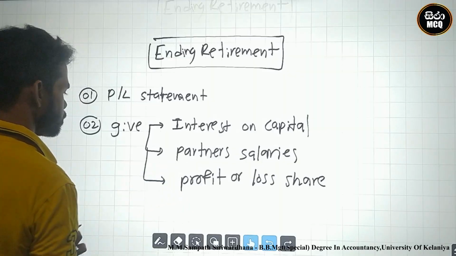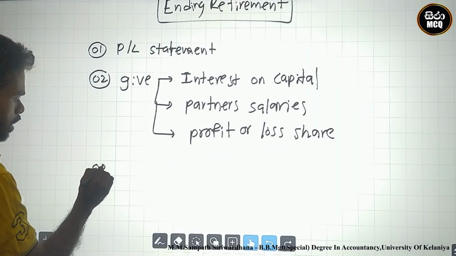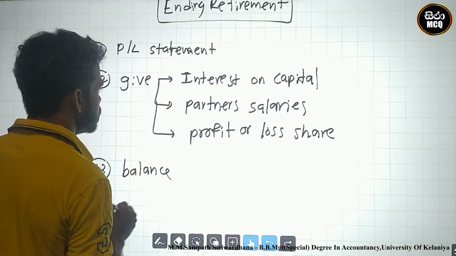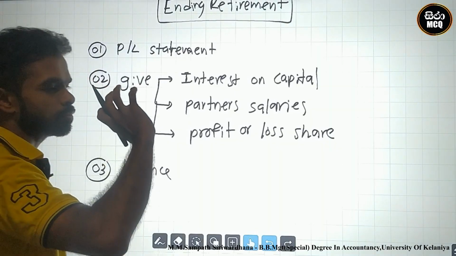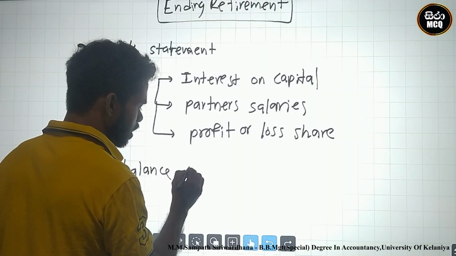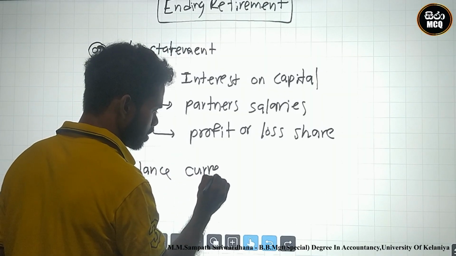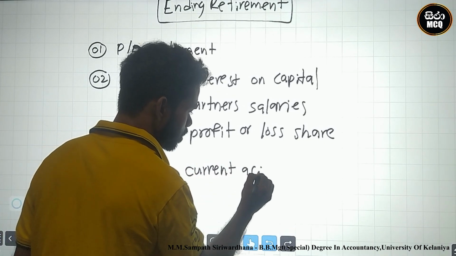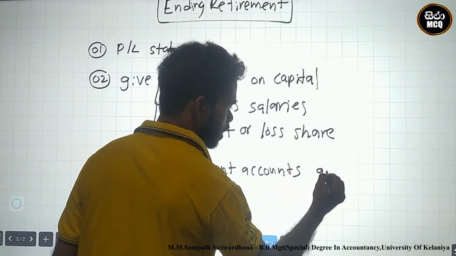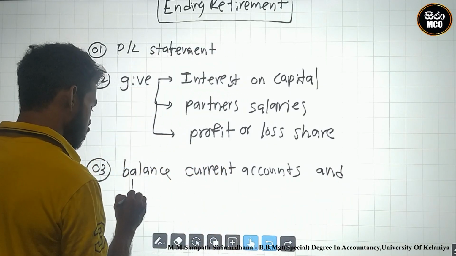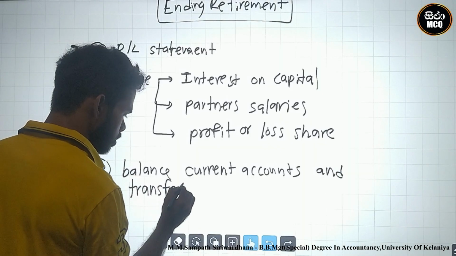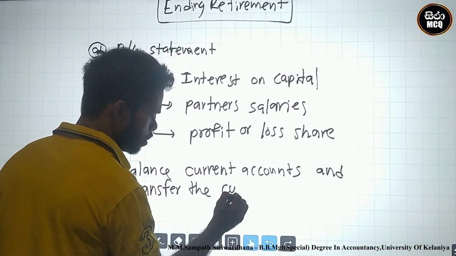After that, we must balance the retiring person's related transactions. Now, we must balance current accounts and transfer the current account balance.